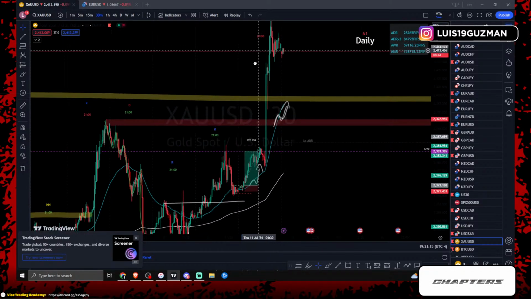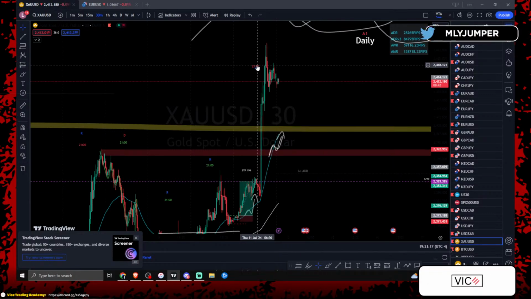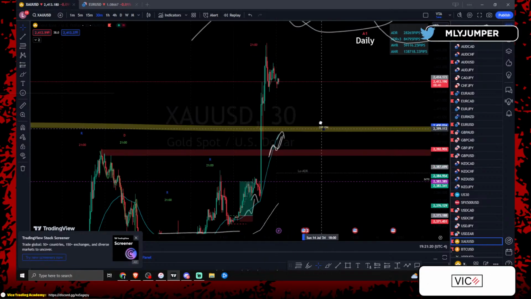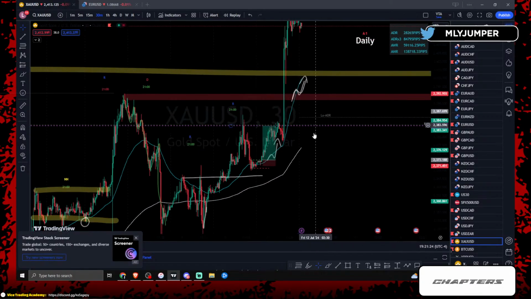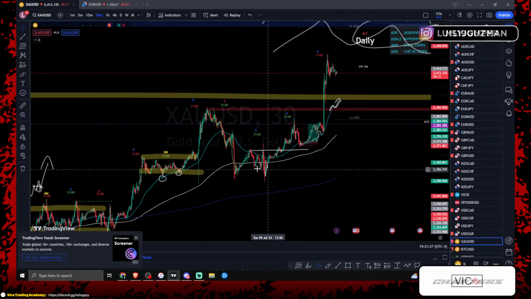I'm expecting price to now, it gave us a gap and reset the trend. Could price continue this push to the top side? 100%. So we're going to keep an eye on it, and we'll see what price wants to do. We know we're now trading between higher high, higher low, and higher high.